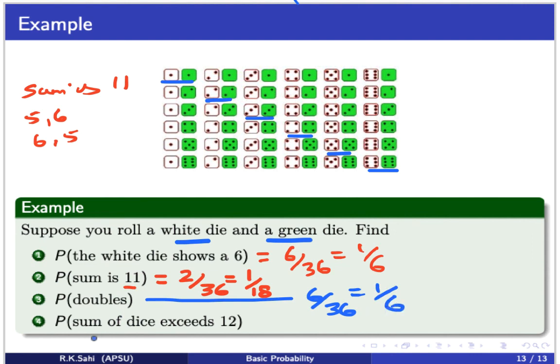Now let's look at the sum of the dice exceeding 12. The highest numbers on the dice are a 6 and a 6, so the maximum value of the sum is 12. But here the question is that the sum of the dice exceeds 12. That means it's never going to happen. So what's the probability for this kind of event? It is 0 over 36, or the answer is 0.